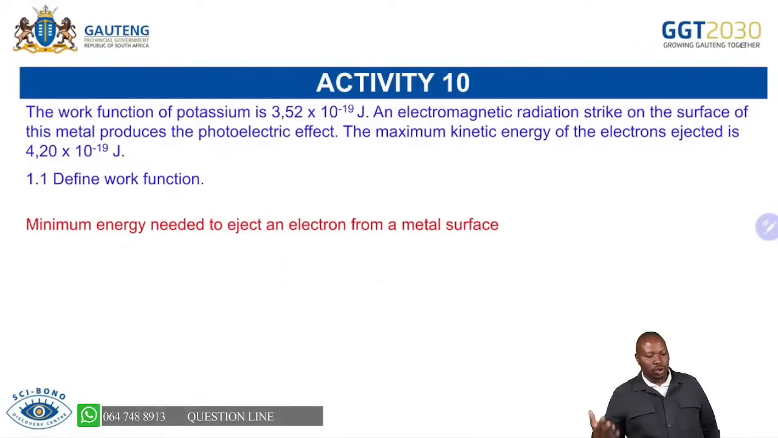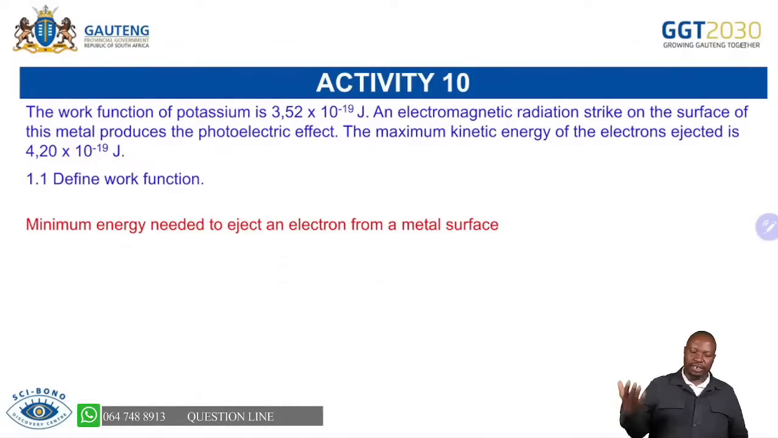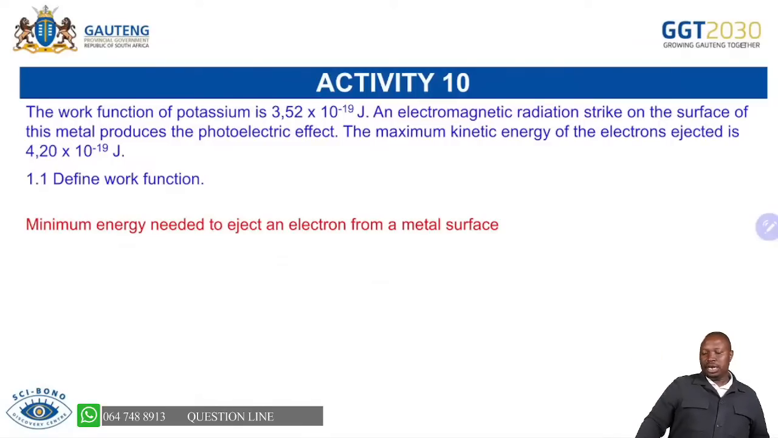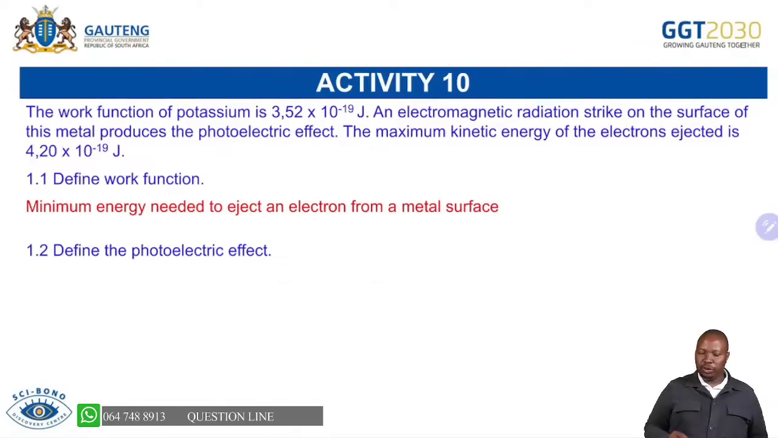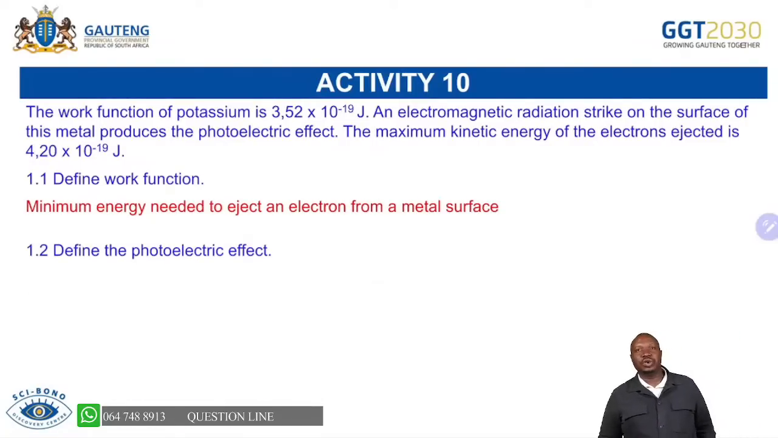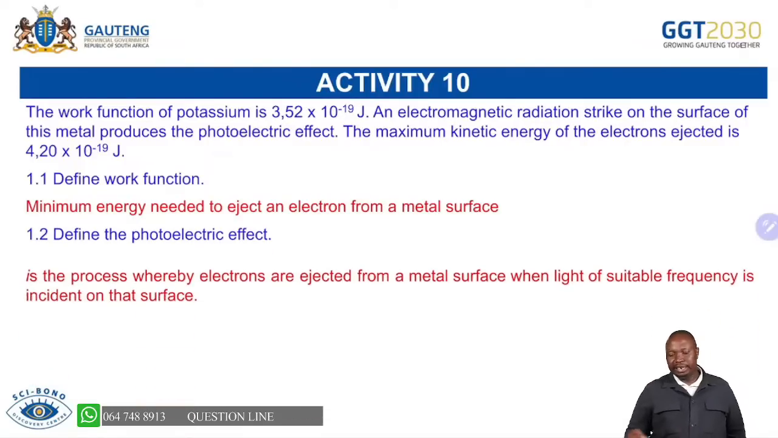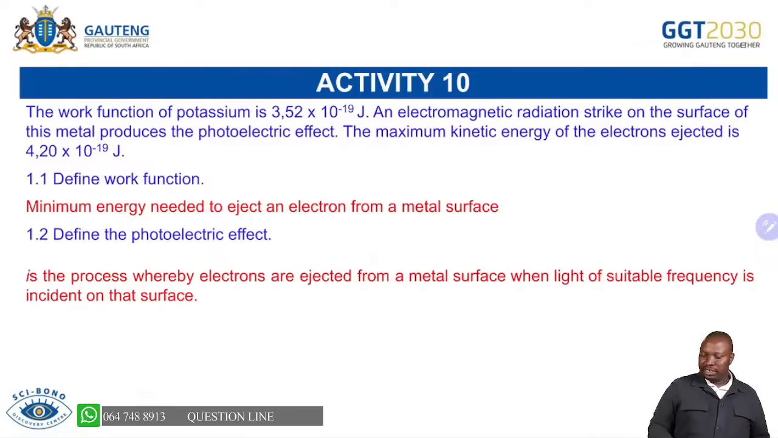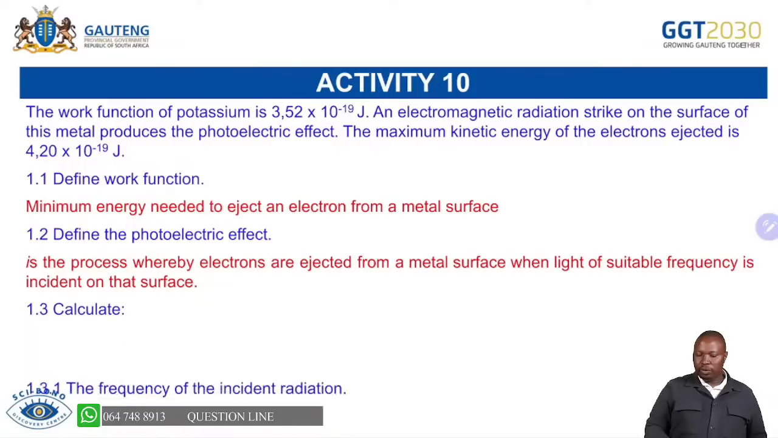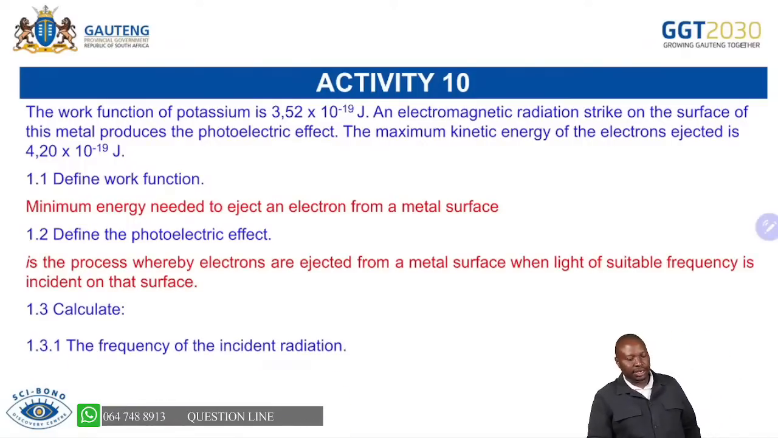So here is a question that says define work function. It is the minimum energy needed to eject an electron from a metal surface. Please don't forget those three definitions. Define photoelectric effect. That is the ejection of an electron from a metal surface when light of suitable frequency is incident on that surface. And then you're able to calculate the frequency of the incident radiation.